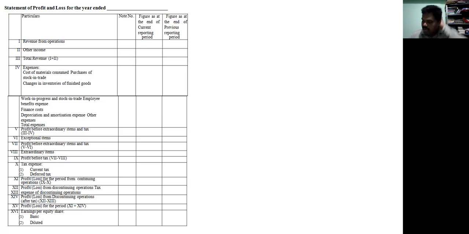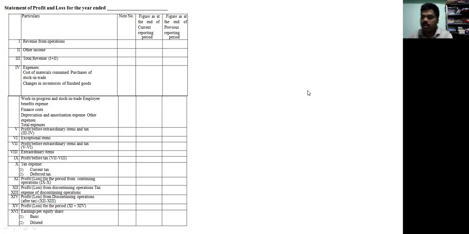I'll read the credit balances. Equity share capital 2 lakh shares of rupees 10 each. 4% debentures repayable after 10 years. Bank overdraft. Sundry creditors. Sales. Rent, which is credit. Profit and loss account, which is credit, and so on.